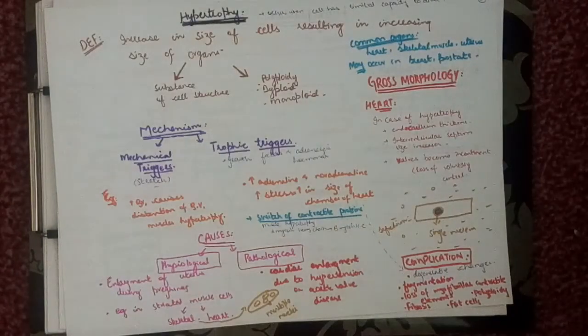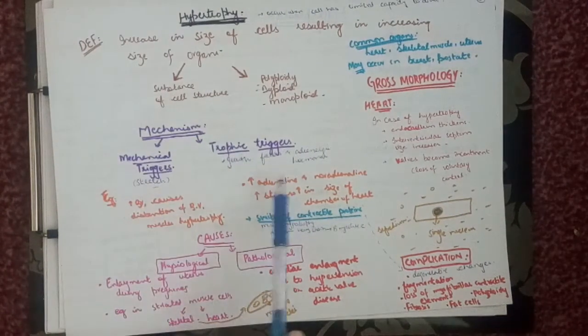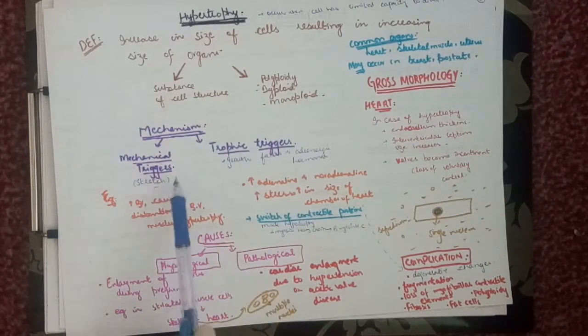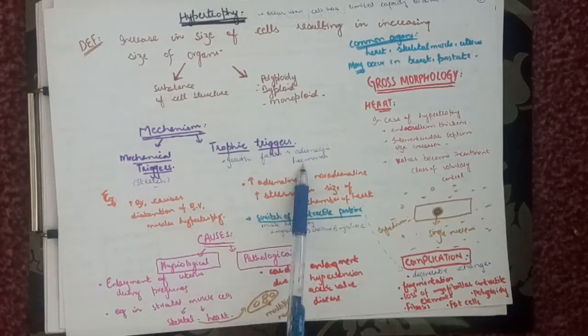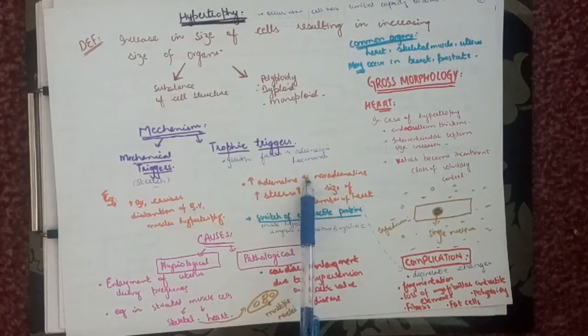As we have discussed, atrophy was the first cellular adaptation. Let's move toward hypertrophy. Hypertrophy occurs when the cell has limited capacity to divide. Definition is, it is increase in size of cell resulting in increased size of organ. Either the substance of cell structure is increased, or there is polyploidy, diploidy and monoploidy. The mechanism has two types. One is called the mechanical trigger and the other one is called the trophic trigger. Mechanical trigger occurs due to stretch, and trophic trigger is due to the soluble mediators that stimulate the cell growth, such as growth factors and adrenergic hormones.